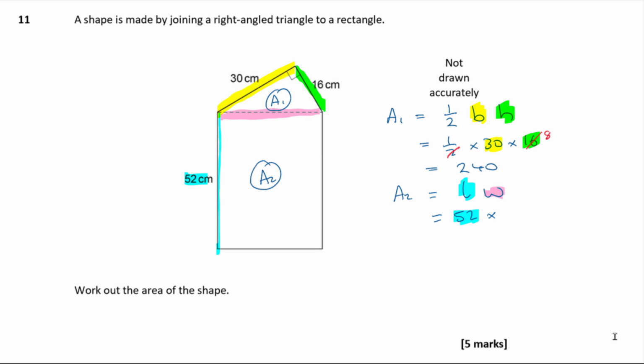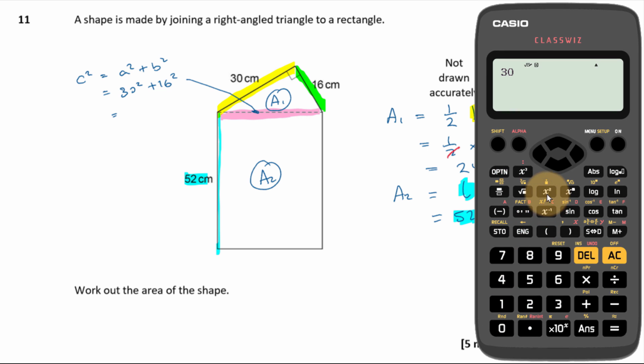So I can just use Pythagoras' theorem to find this one. Here I can use c squared equals a squared plus b squared, where a is 30 and b is 16. So what's that then? 30 squared plus 16 squared comes out to be 1156. Then c is going to be the root of that, isn't it? The root of that answer is 34. So my hypotenuse is 34.